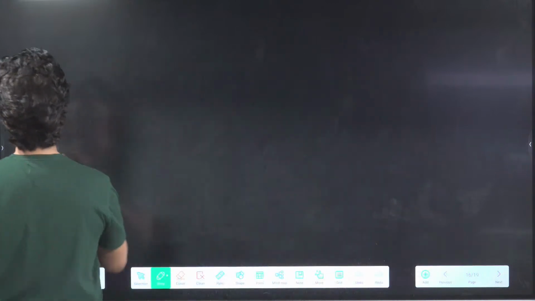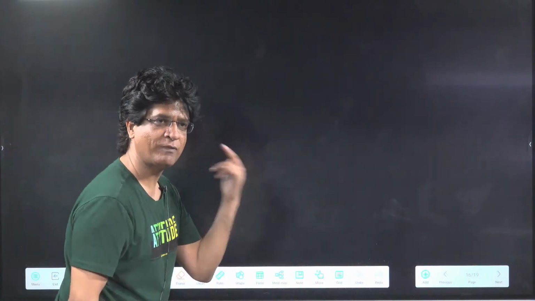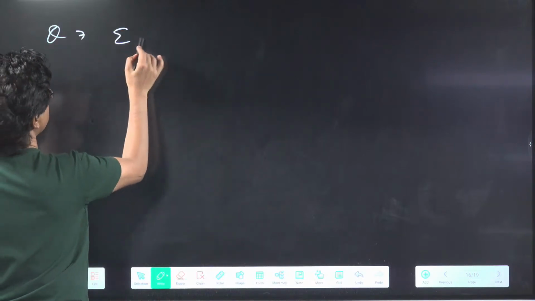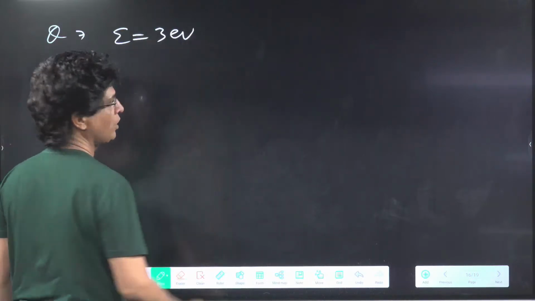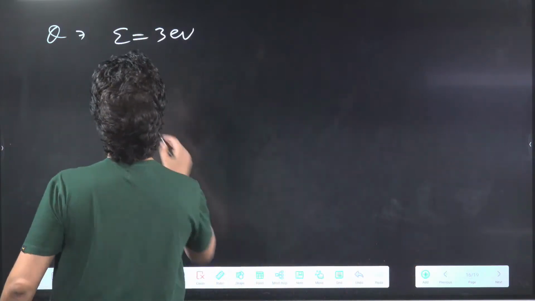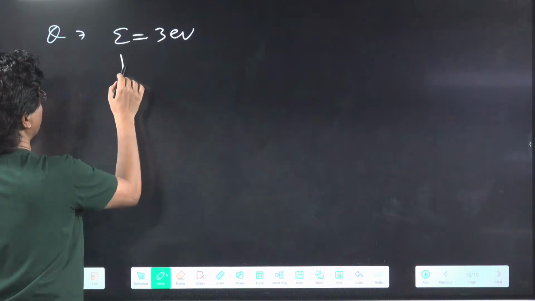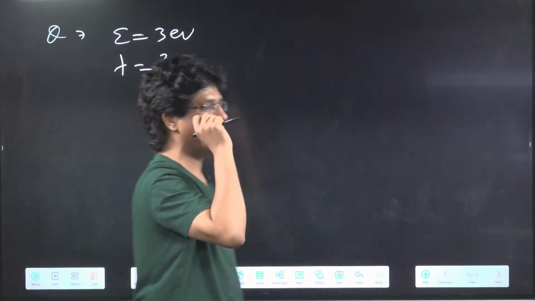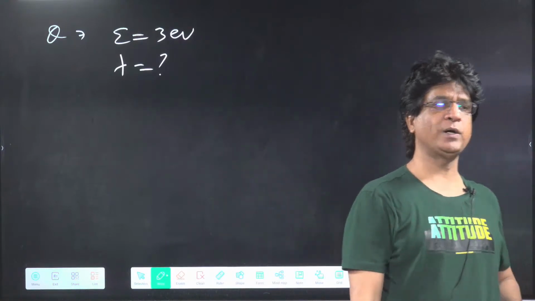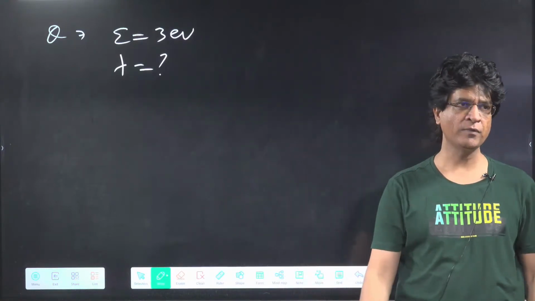Okay, chalo. The celebrations will keep on going, and let's solve one question right now. The first question is that we have energy given as 3 electron volt. For a photon, energy is 3 electron volt. Now find out the lambda in angstrom. If energy is given as 3 electron volt, please find out lambda of that photon.